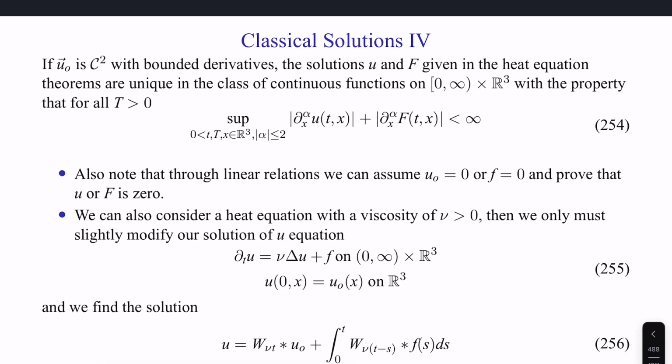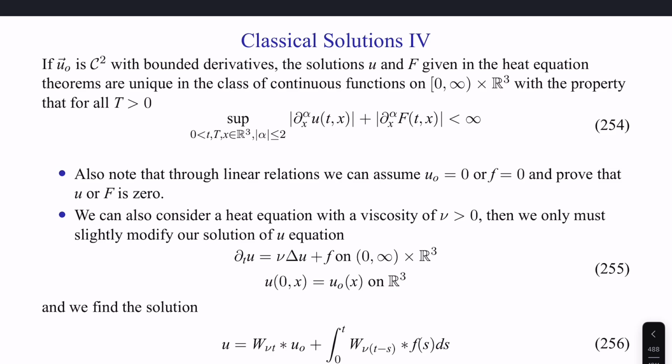If the velocity field at the initial time has unbounded derivatives, the solutions u and F of the heat equation are unique in the class of functions that are continuous, with bounded properties for all positive times t from the initial condition, as long as 254 holds.